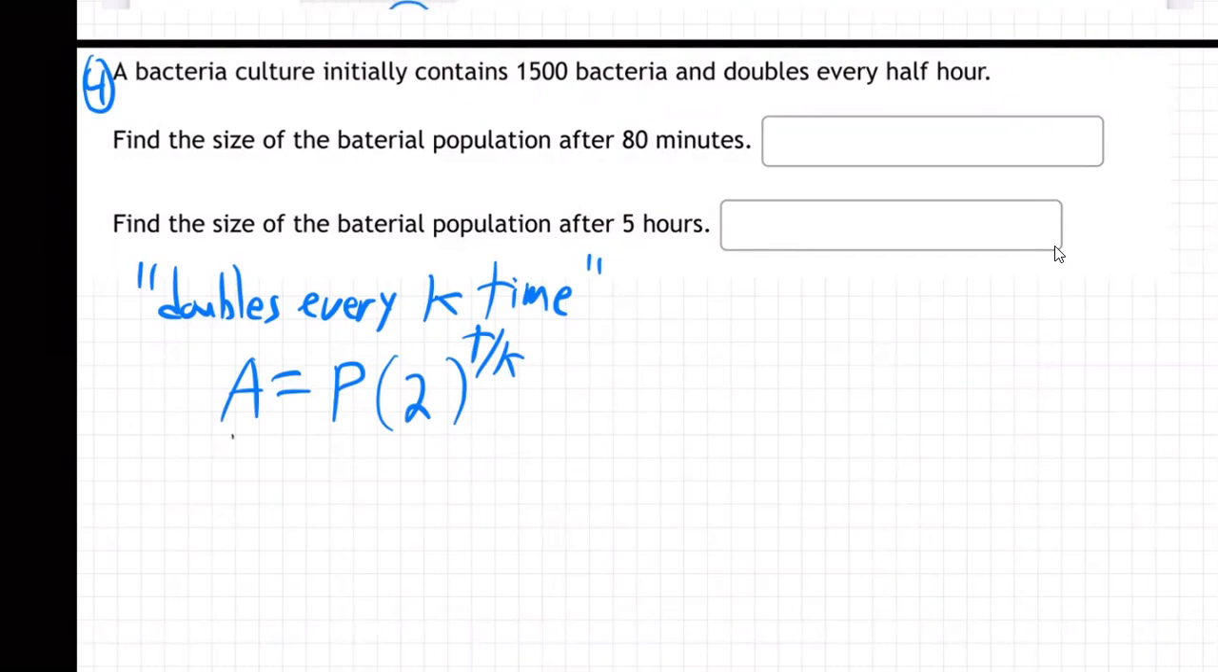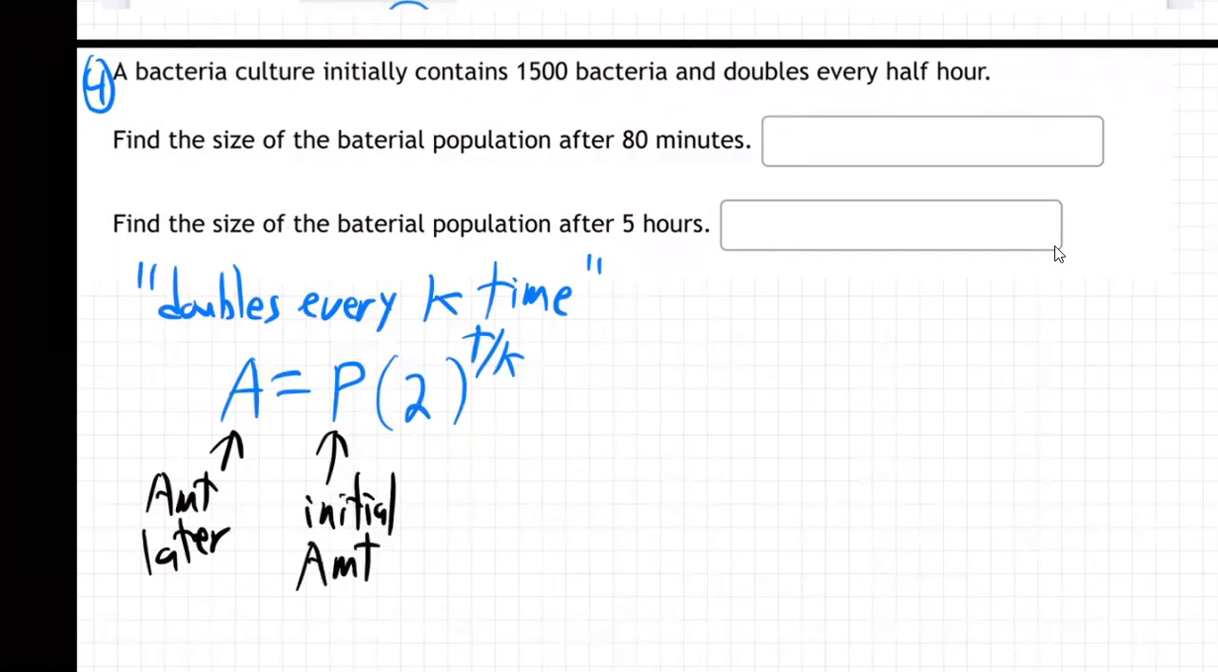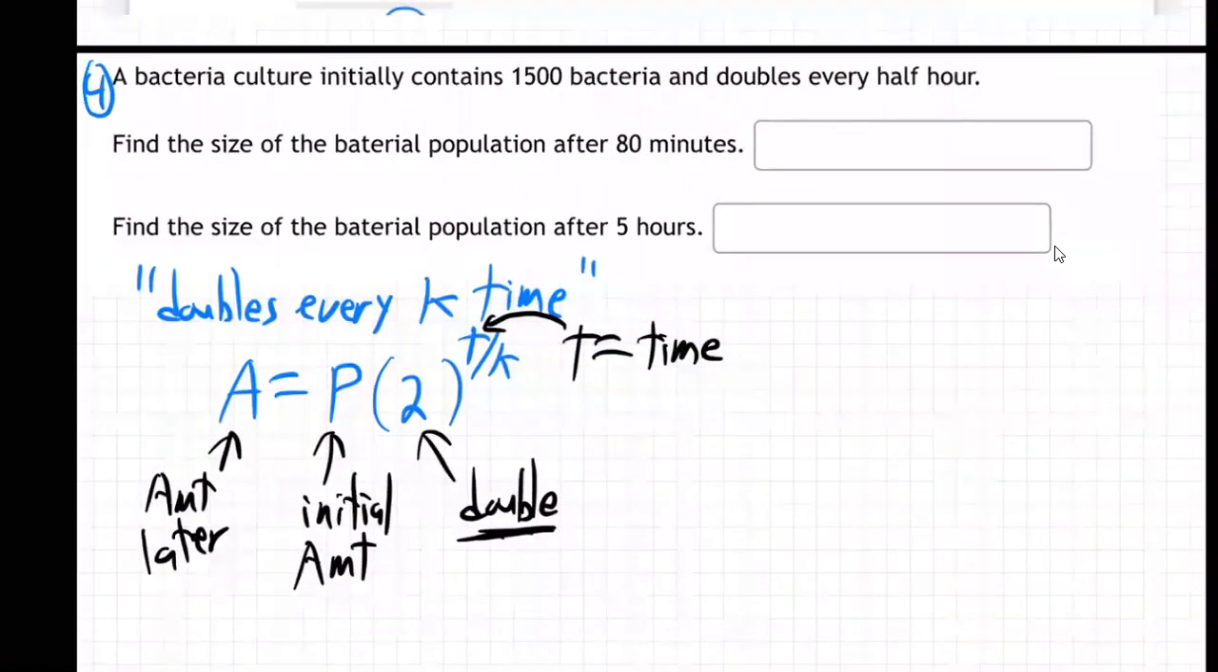Where, again, the A is the amount later, like usual. P is the initial amount. Like money, it'd be like principal. It's the starting amount. The 2 is for the doubling, right? When you double, you multiply by 2, right? T, right there, equals time. Okay, so that's the formula you want to use. So let's do it.